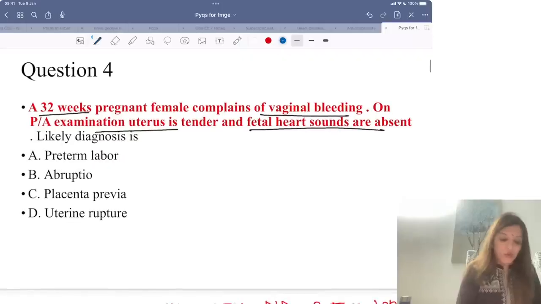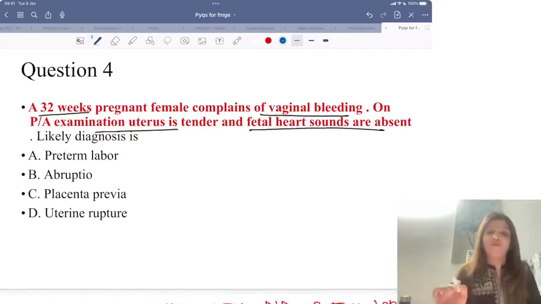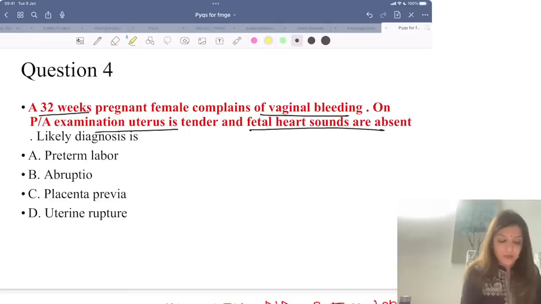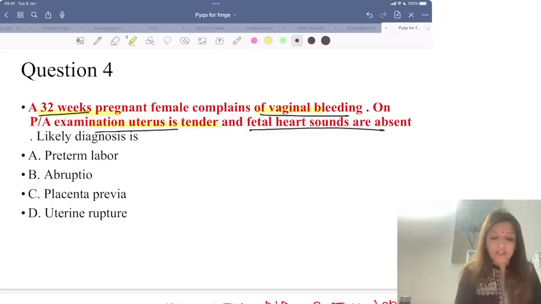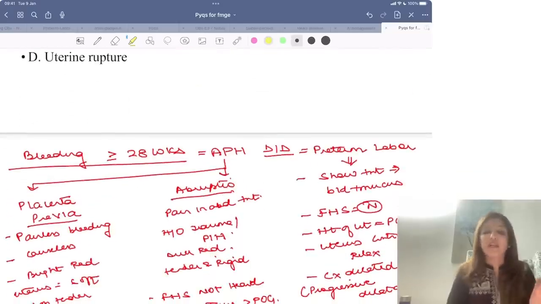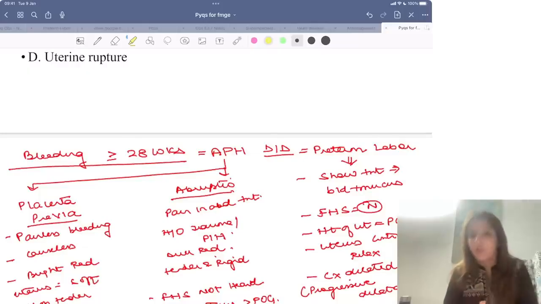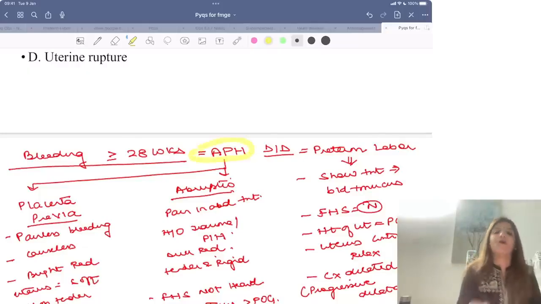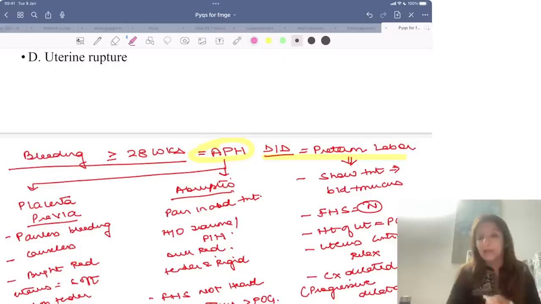Then, a 32 weeks pregnant female complains of vaginal bleeding, right? On per abdominal examination, uterus is tender, fetal heart sounds are absent. Now please remember, whenever your question says that there is bleeding beyond 28 weeks, that means they are talking about antepartum hemorrhage. The differential diagnosis of antepartum hemorrhage is preterm labor. Preterm labor and antepartum hemorrhage, we have to distinguish.